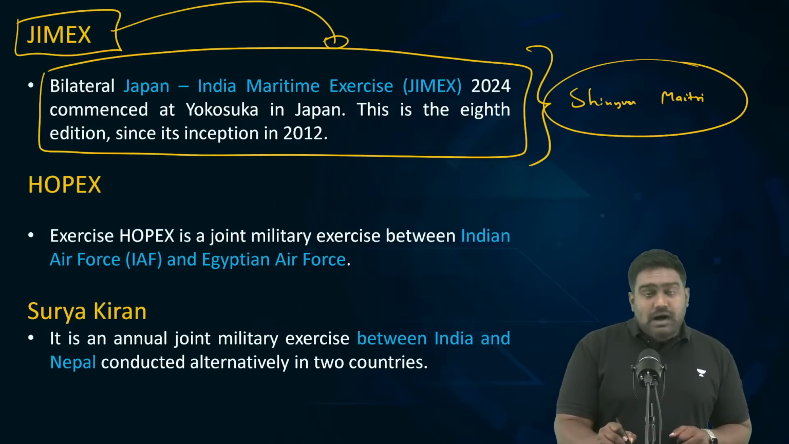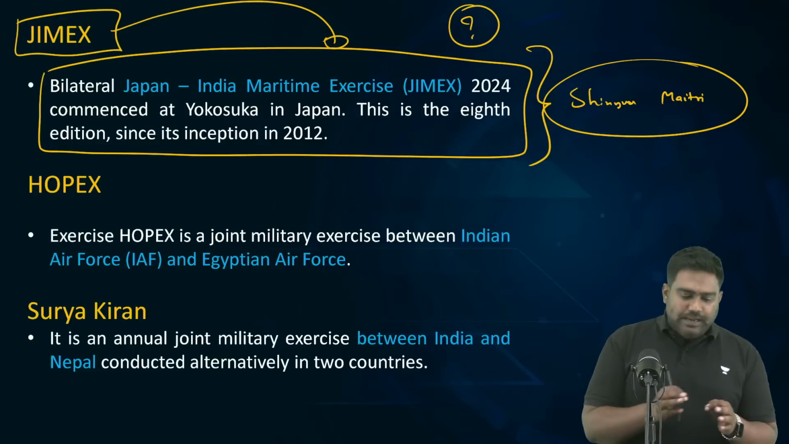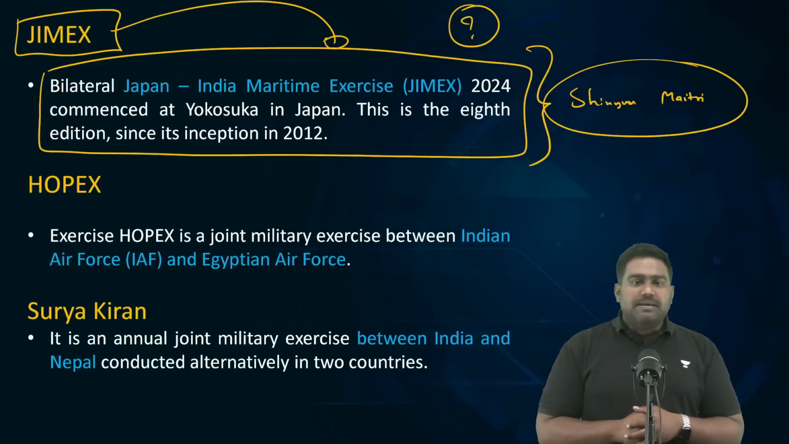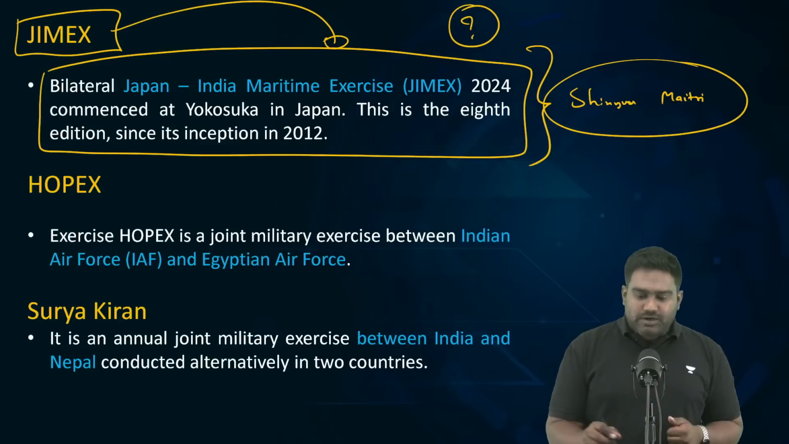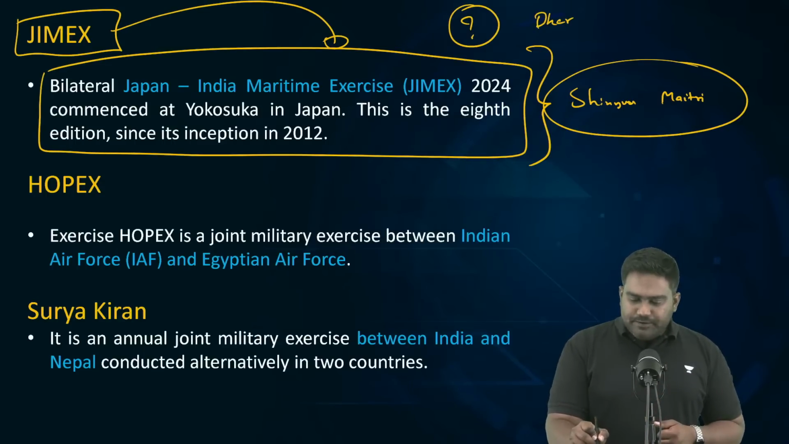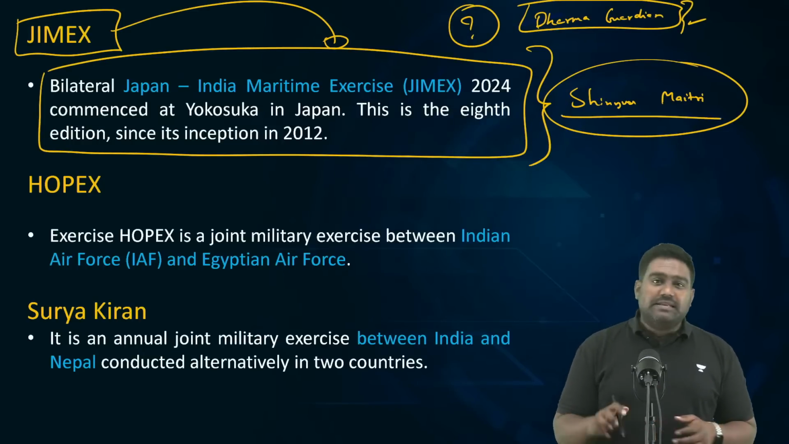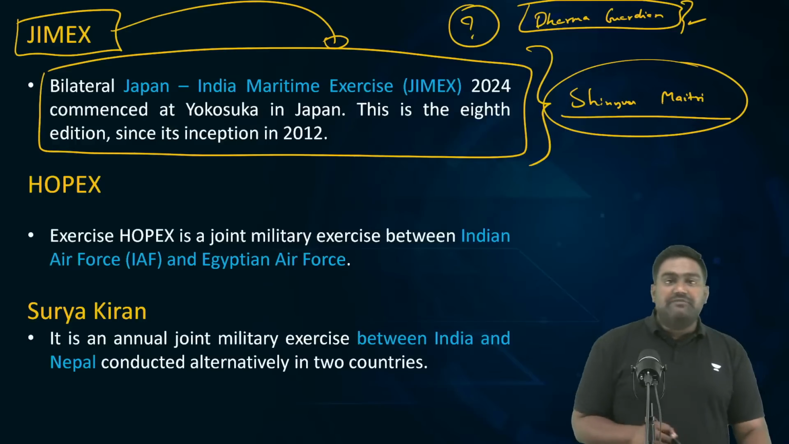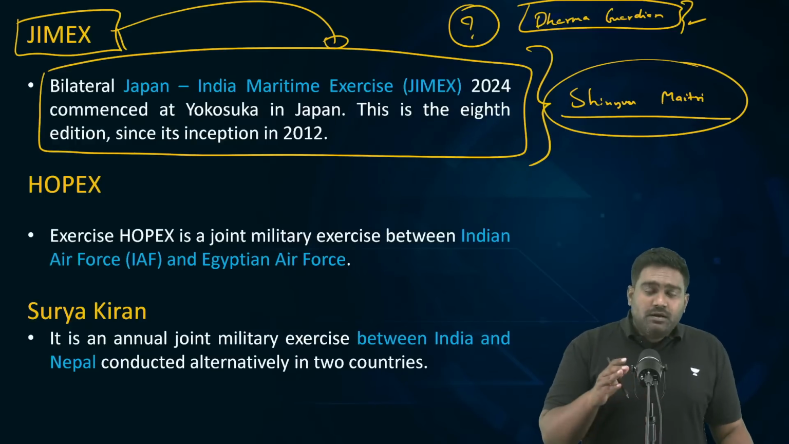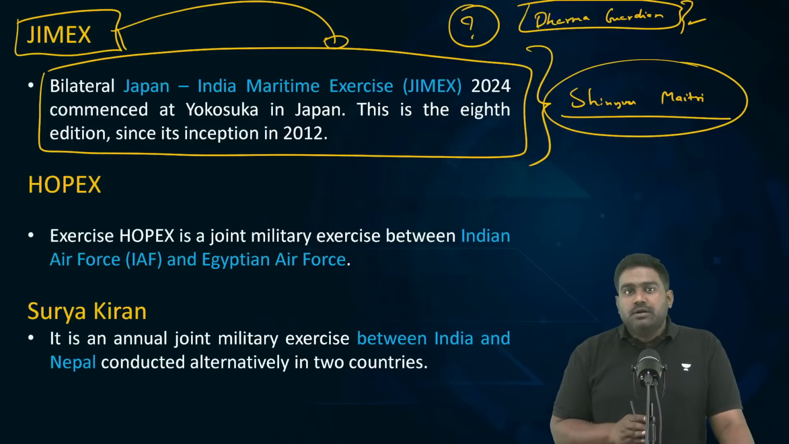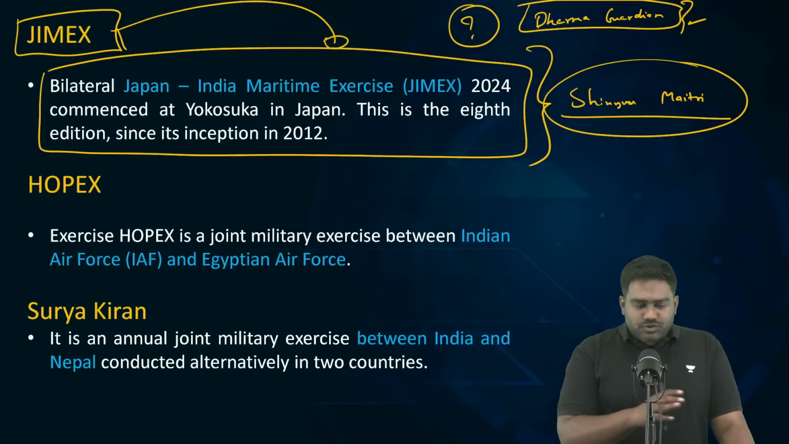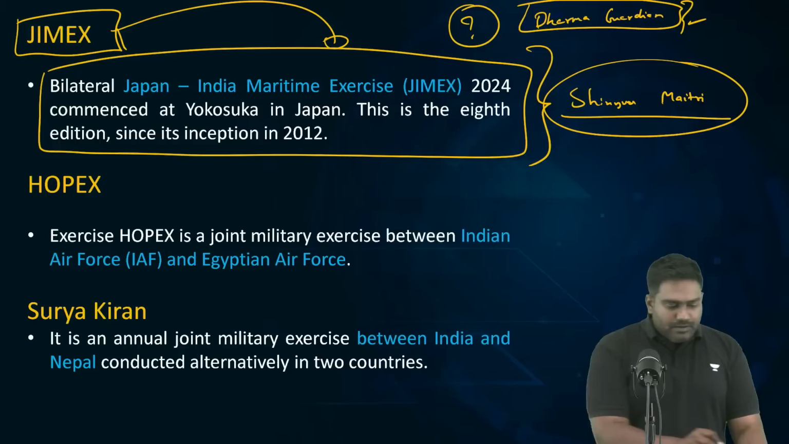So we also have an army exercise. Can you find out the name of the India Japan army based exercise? Very good. Rakesh Gowda has already answered. Dharma Guardian. Dharma Guardian is the army exercise, Shinyu Maitri is the air force exercise, and GIMEX is the naval exercise. Because India Japan defense relations are very important and it's constantly in the news, so I feel this topic is relevant.